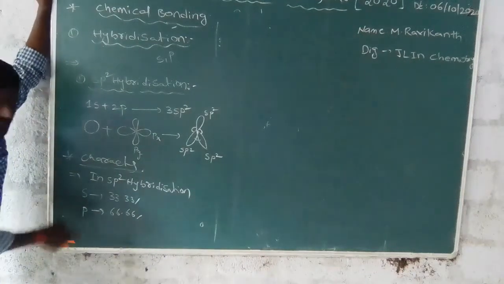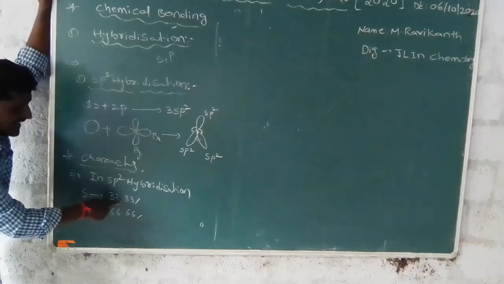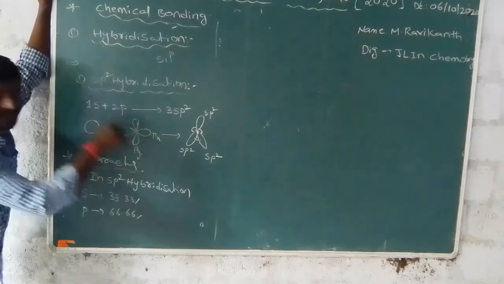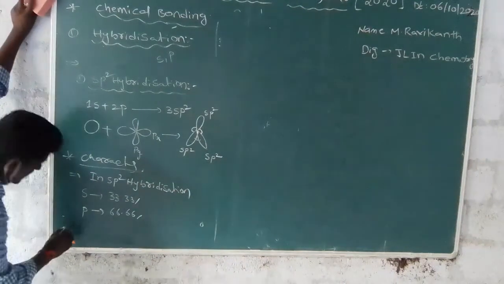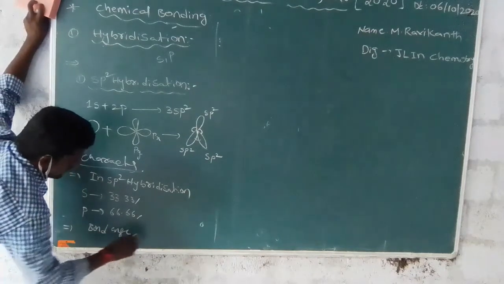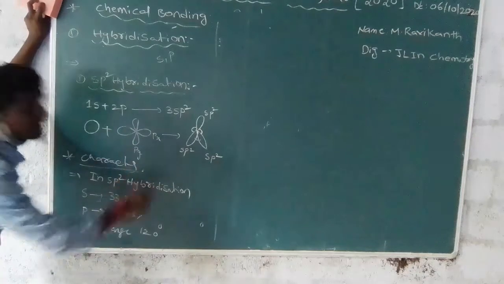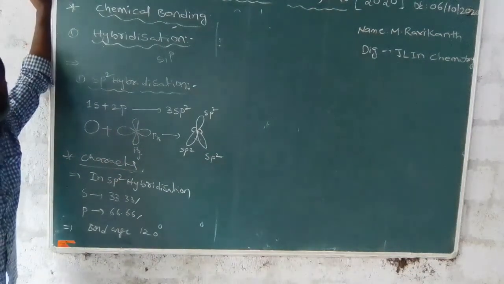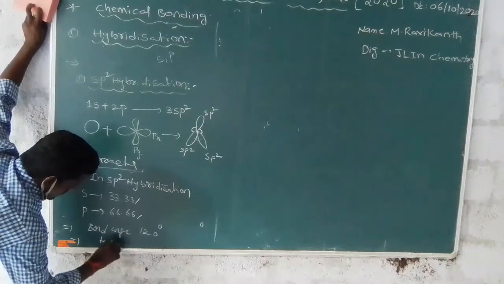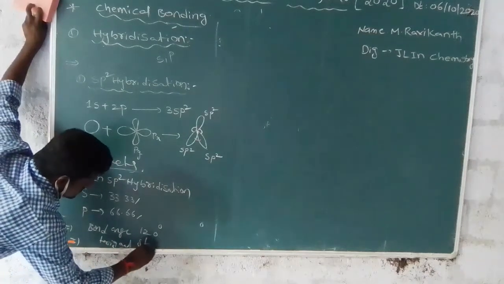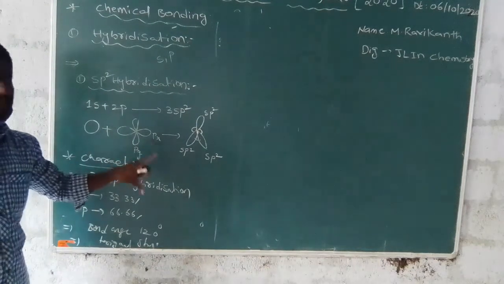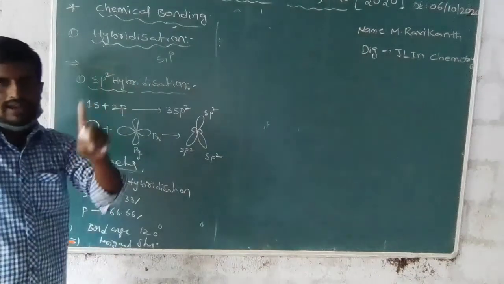This is one-third. The s percentage is 33.33% and the p percentage is 66.6%. In sp2 hybridization, the bond angle is 120 degrees, and the structure is trigonal. These are the characteristics of sp2 hybridization.